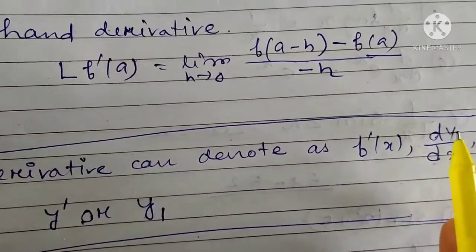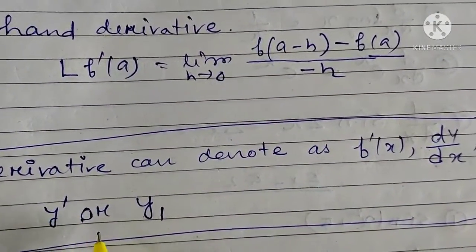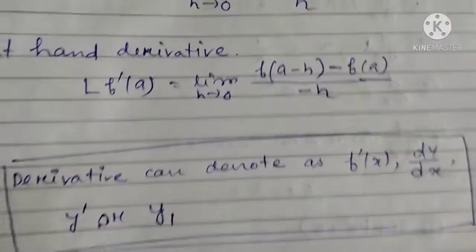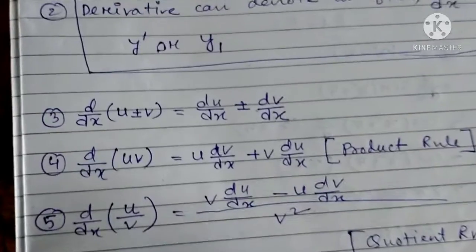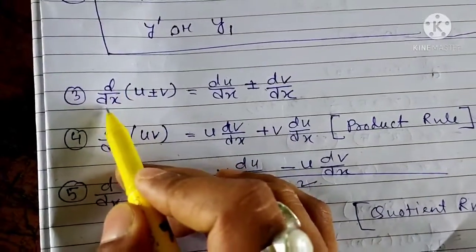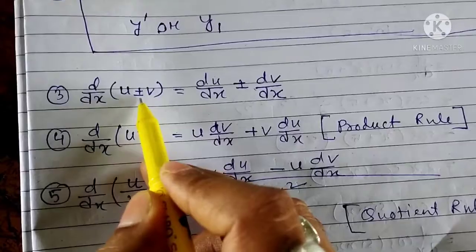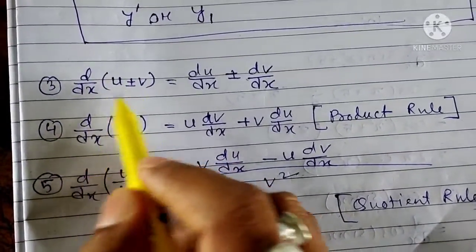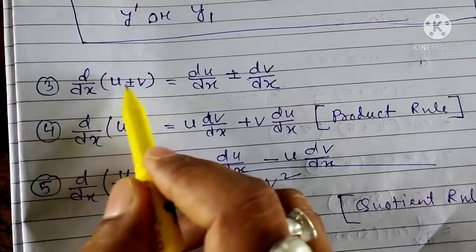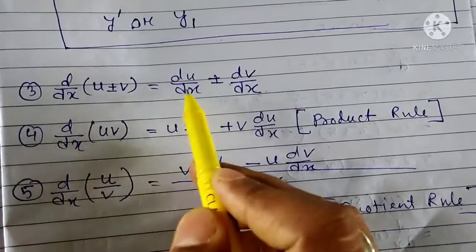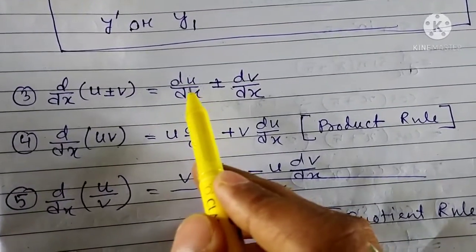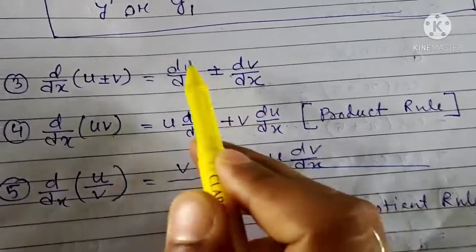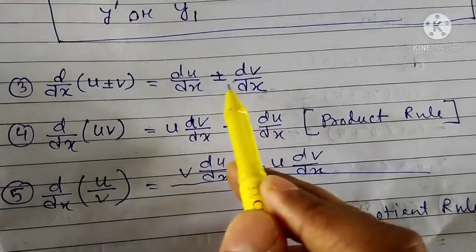Okay, now the derivative can be denoted with another symbol also. Suppose f dash x, dy by dx, y dash or y1. In any notation we can denote a derivative. There are some properties of the derivative. Suppose d by dx of the sum of two functions, u plus or minus v. How do we find the derivative of the addition of two functions? We just take the derivative and separate the terms, that is du by dx plus or minus dv by dx. In some cases it will be plus, in some cases it will be minus.